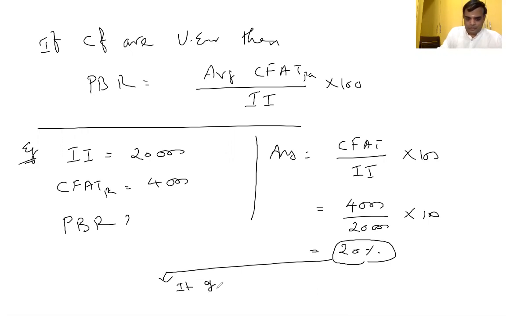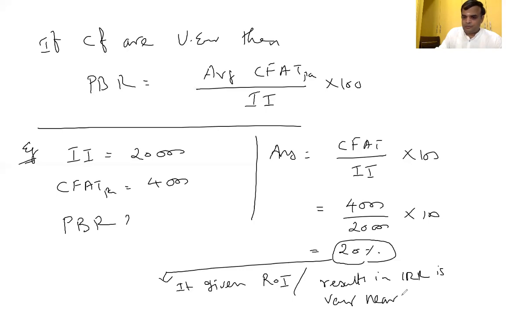The result it gives: one is return on investment, similar to return on investment concept. How much I invested, how much you are going to get back. Another one, it gives the result that IRR is very near to 20%. It gives a clue that its IRR is very near to 20%. You know, if our cost of capital, the PV factor percentage, is less than 20% means we can get the profit. For the purpose of getting an idea, payback reciprocal is going to help us.